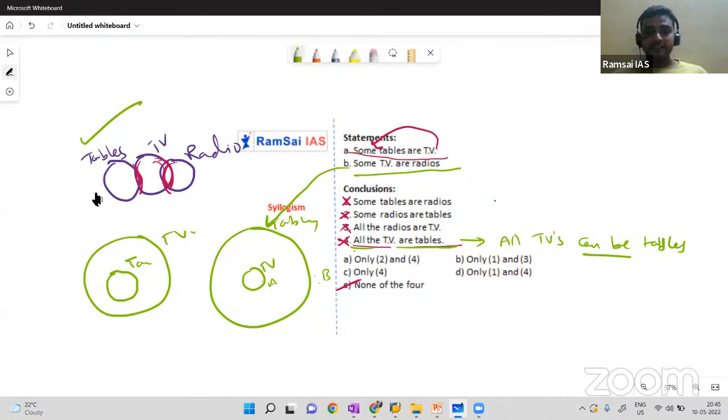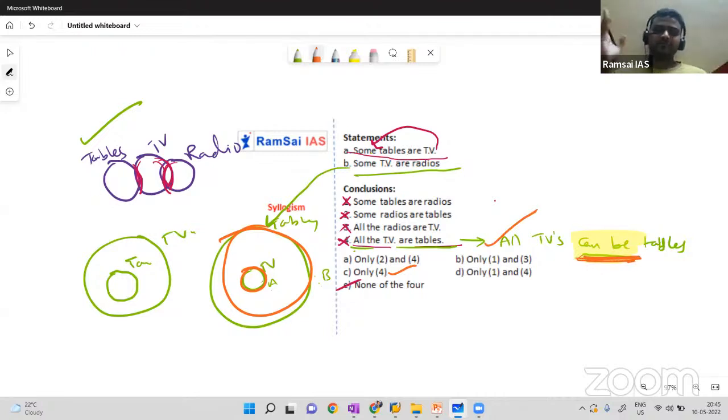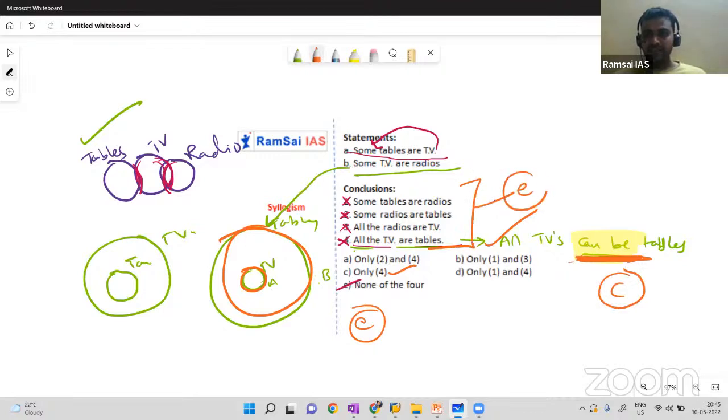Why are we considering this diagram? Because we have the words can be. All TVs can be tables. From the second diagram, all TVs can be tables also. In that case, I'll go with the third option, only 4 is right when we have this possibility. Generally that's a case, but not guaranteed, so I go with option E only. Is it clear? If we have can be, then I'll go with option C. Otherwise, from the normal statements, I'll go with option E only.